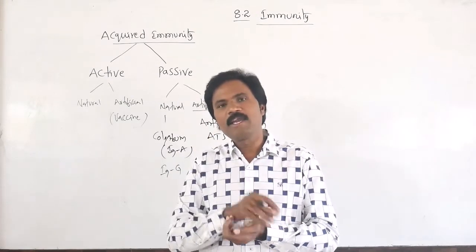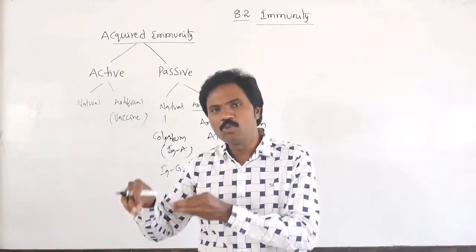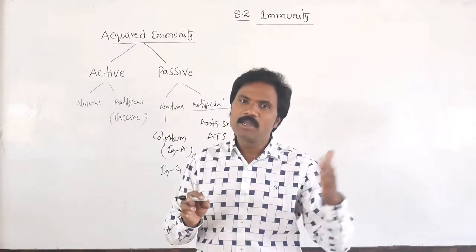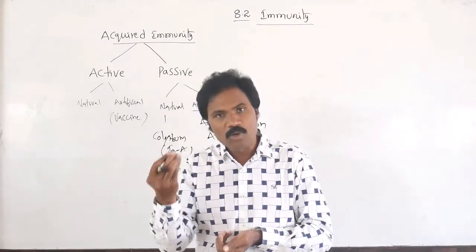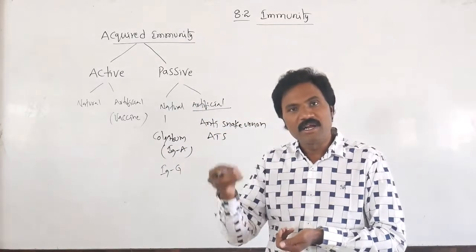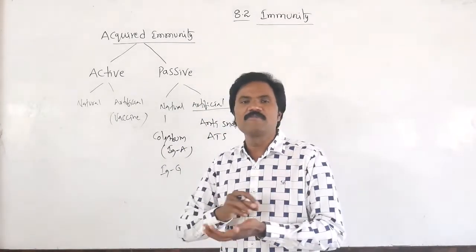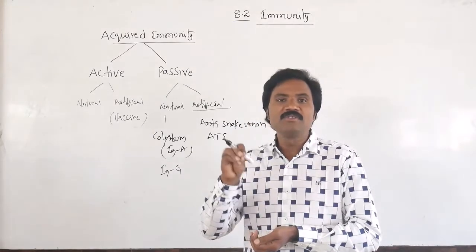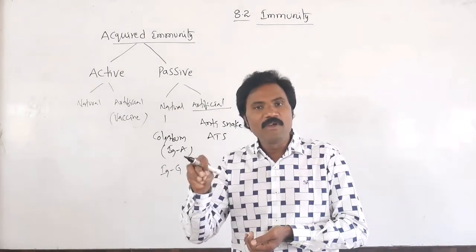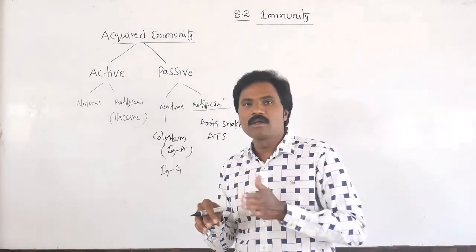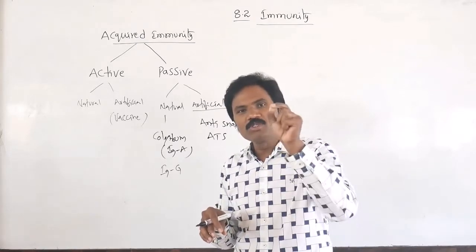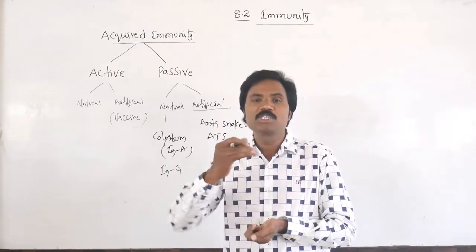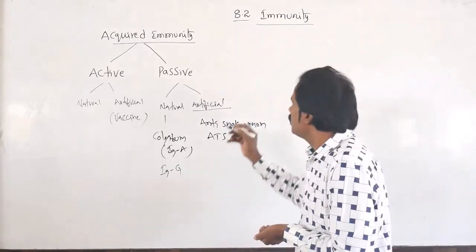Then there may be a chance to destroy its own cell, and the remaining metabolic activities are also majorly disturbed. So a normal higher vertebrate differentiates self and non-self cells. If it fails in this property, whenever there is a genetical disorder, then automatically it may destroy its own self cell.